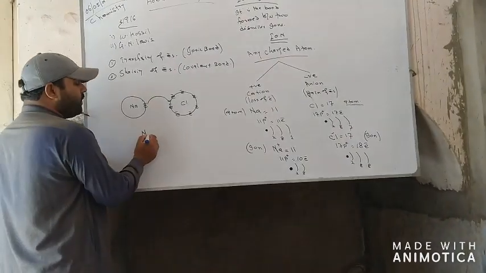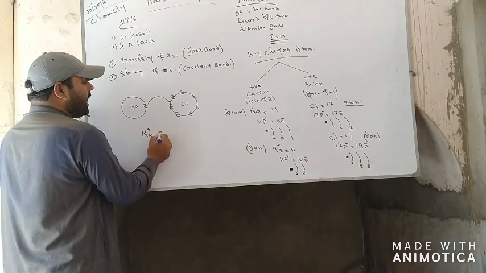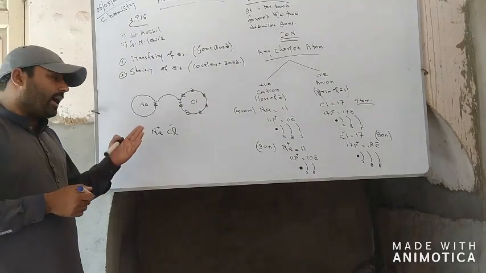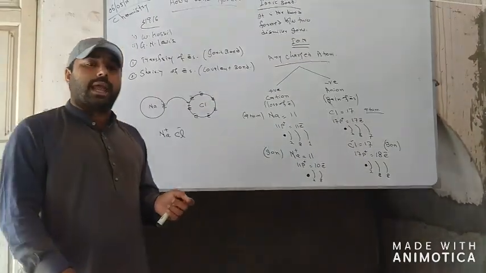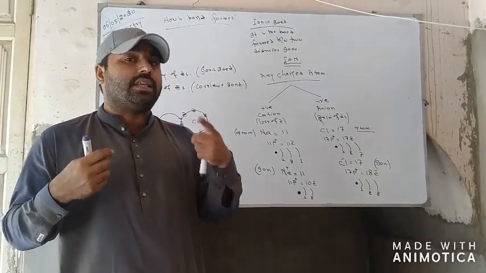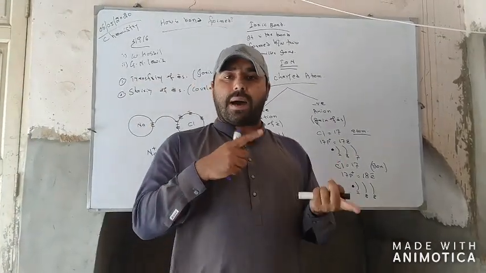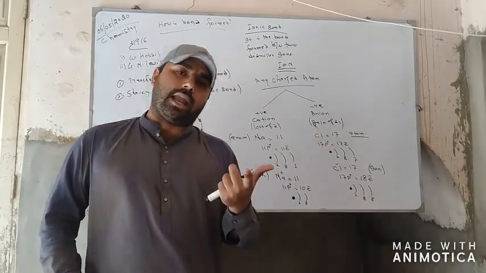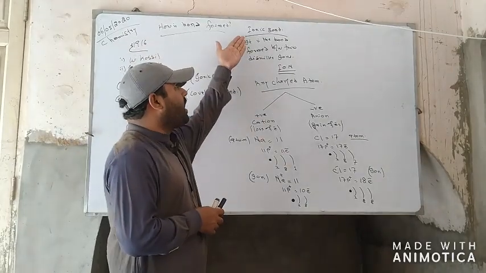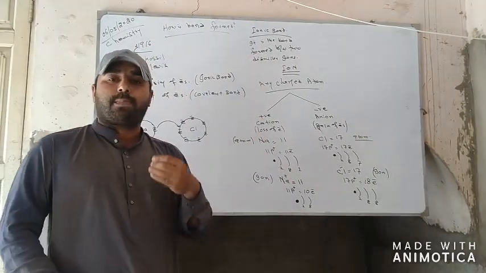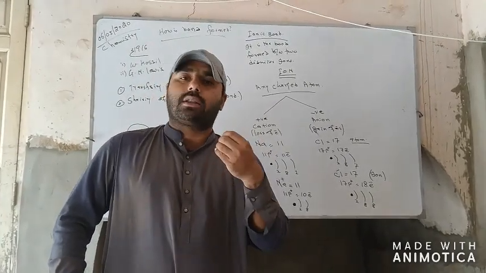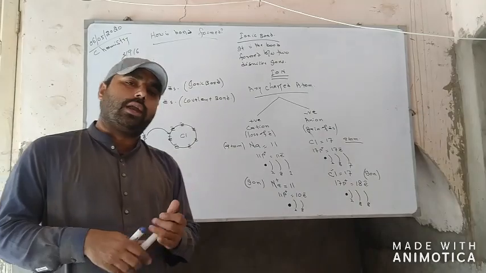Sodium will have a positive charge and chlorine a negative charge, meaning sodium will be a cation and chlorine an anion. Now attraction is created between these two dissimilar charges, positive and negative. This type of attraction is created in the formation of the ionic bond between the sodium metal and chlorine non-metal, or the sodium cation and chlorine anion.